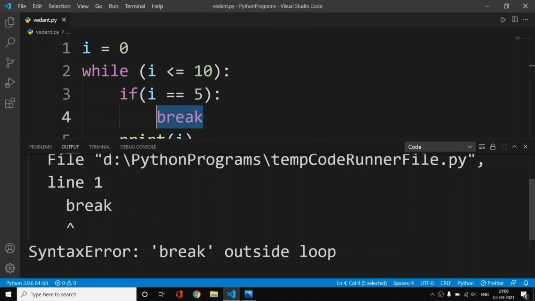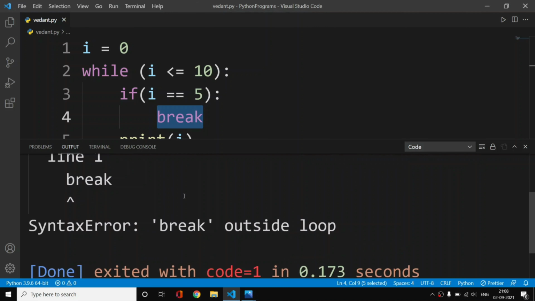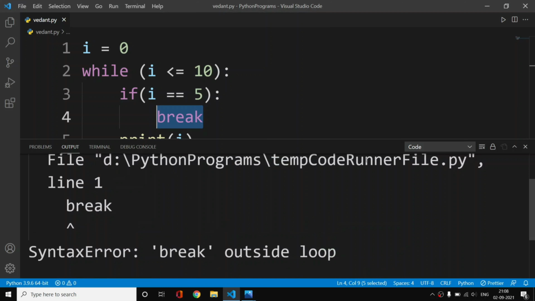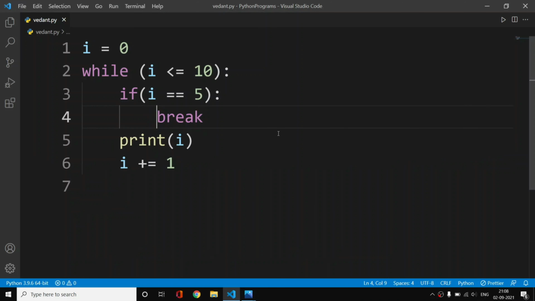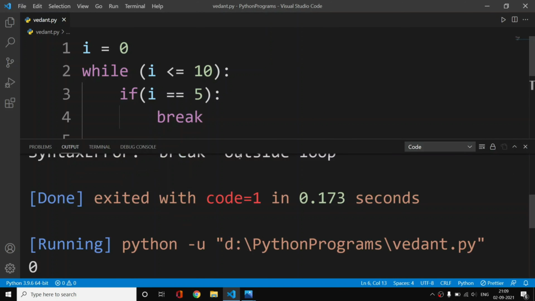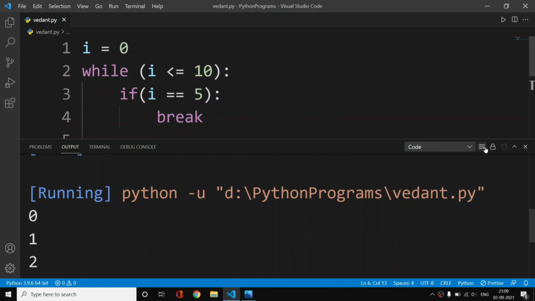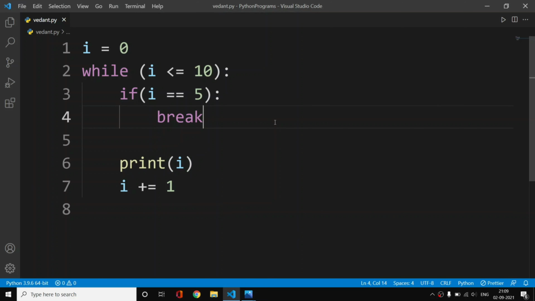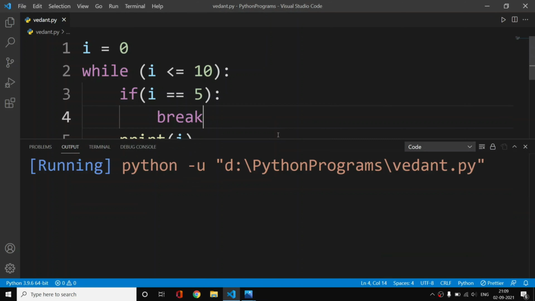So now, oops, there is a mistake in my code, break is outside the loop. So we have this break which is outside the loop. Basically, we have this while loop here, the if condition here, and then this break should be inside of this while loop. Okay, so now let me just run my program again.